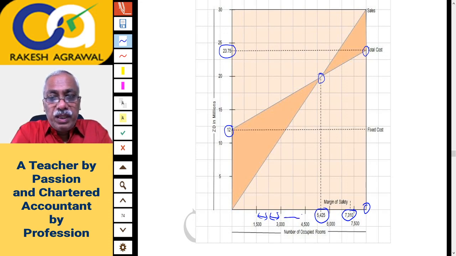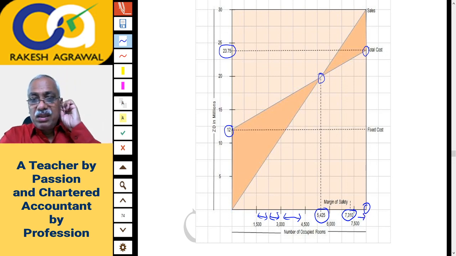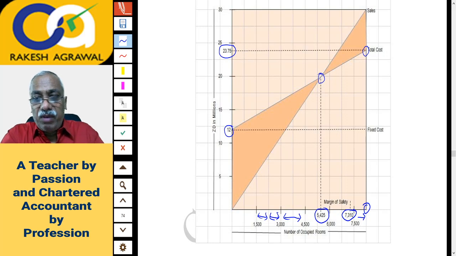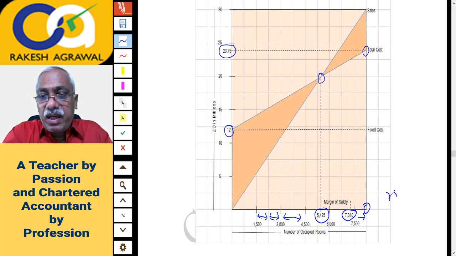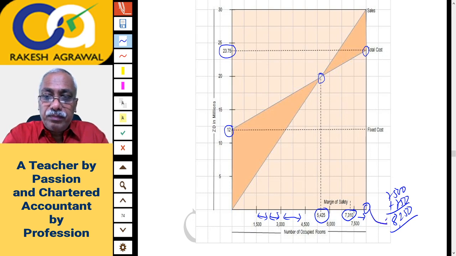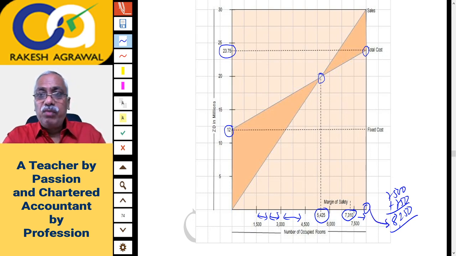Right? Okay, so from 7500 up to this, we'll have to add 750 for 1 centimeter. So 7500 plus 750 will be 8250 room days. Correct? This point. So at 8250 room days, the total cost is 23.75 ZD million, Zealand dollar million.